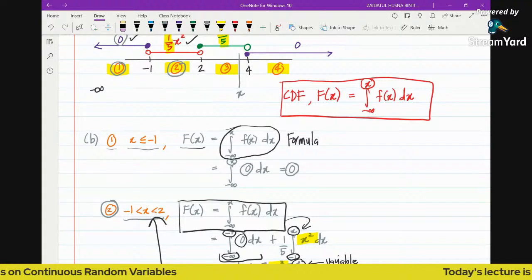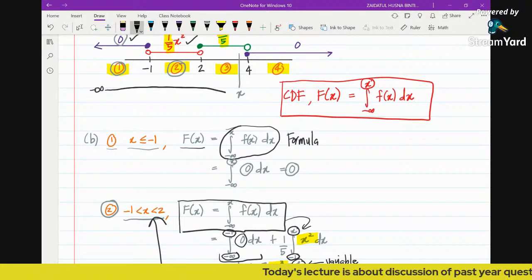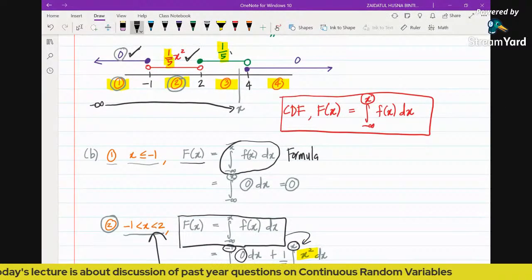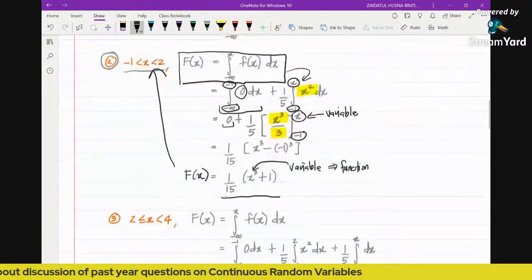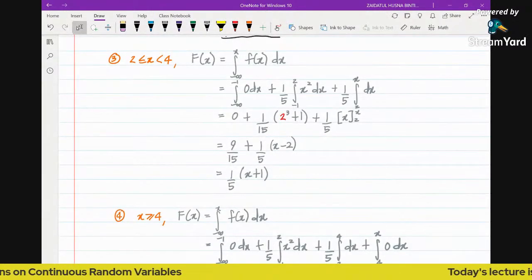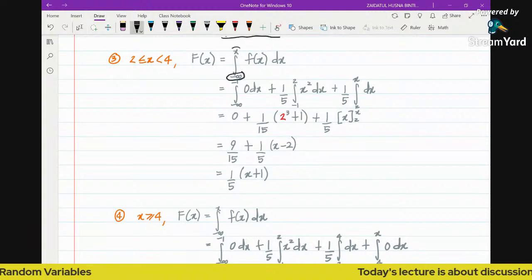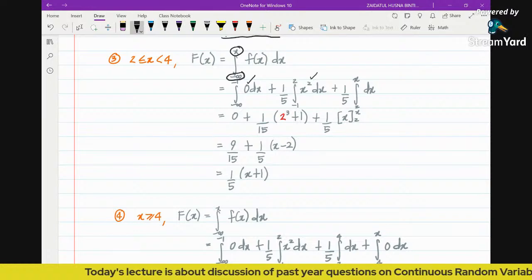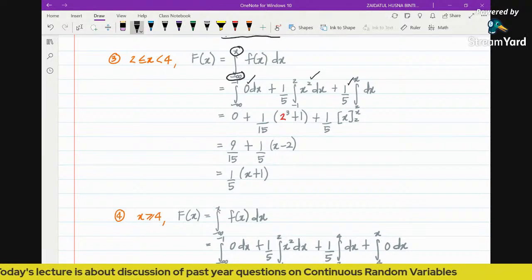So you can see clearly, in order for us to integrate from negative infinity until x, we are going to cross three different functions. So this is the first function, second, and third function. So you can see that we are going to have three integrals in this case. Again, in order to integrate from negative infinity until x, we are going to cross three different functions, which are the 0, 1 over 5x squared, and 1 over 5. So that's why we do have three different integrals here.